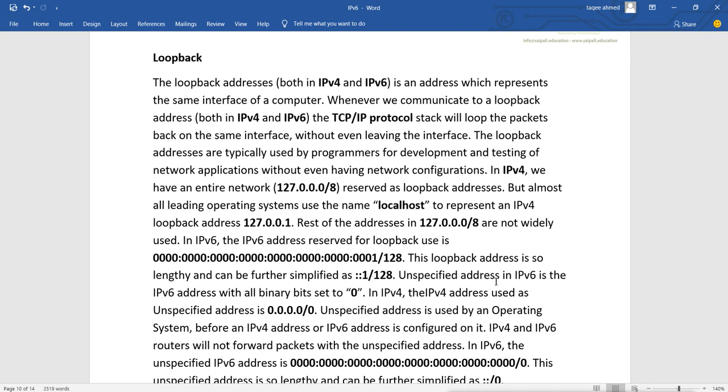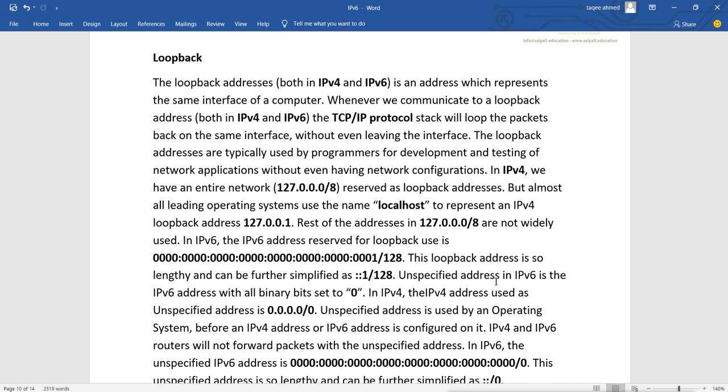Nowadays we have lots of uses for this loopback address. We can do testing, we can create a program without a network, we can test networking features.